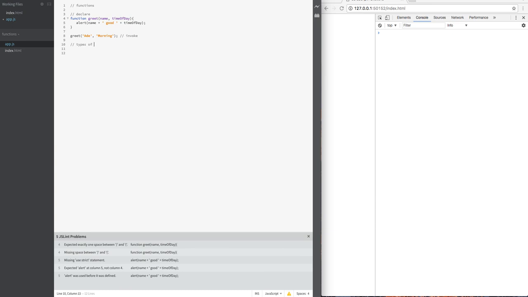Types of declaring a function. The first one, you have a name. We say function greet, giving it a name greet. The second one, they call it an anonymous function.